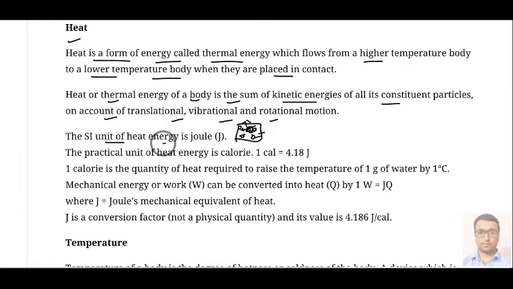The SI unit of heat energy is the joule. And we have a practical unit of heat energy, or you can say the CGS system unit: the calorie. 1 calorie is 4.18 joule. 1 calorie is the quantity of heat required to raise the temperature of 1 gram of water by 1 degree Celsius. In this way 1 calorie is defined.